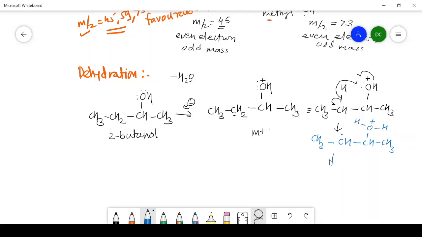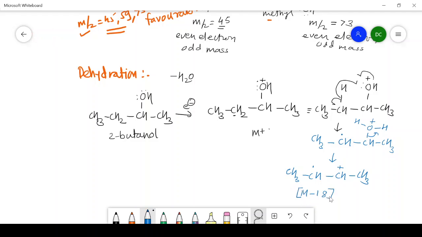In the next step, this H2O is removed and we get CH3 CH radical, CH CH3, and on this carbon there is a positive charge. In this way dehydration in case of 2-butanol occurs and we get the ions, and the M by Z value of these ions is M minus 18.